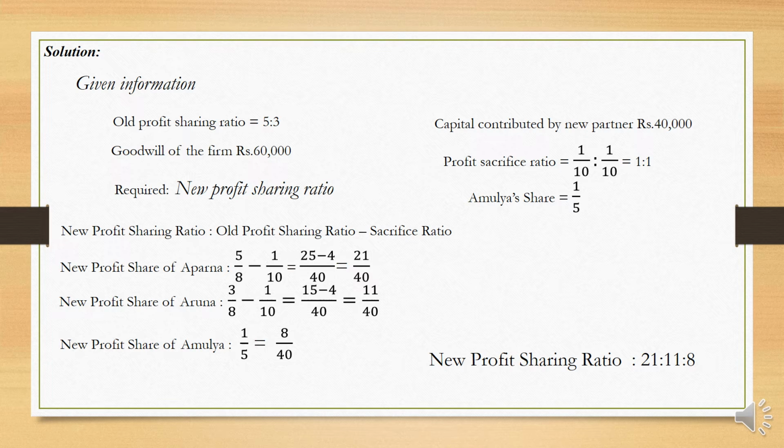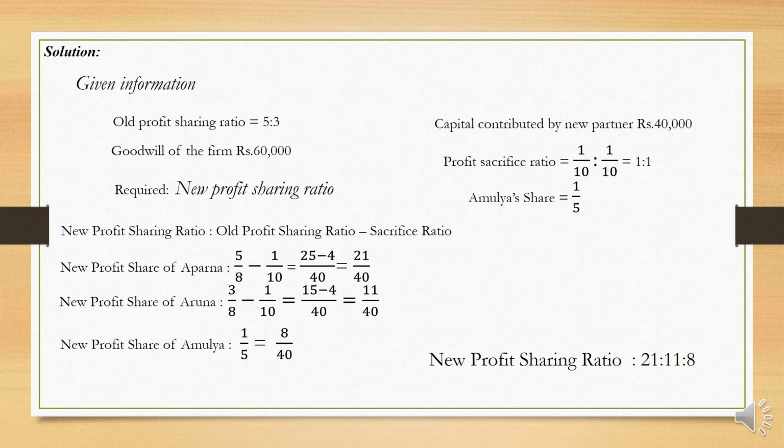Here, new profit share of Aparna: 5 divided by 8, the total of 5 and 3 being 8, minus 1/10, that is the portion sacrificed by Aparna. So the answer is 21 divided by 40. Then Arun: 3/8 minus 1/10, which is equal to 11 divided by 40.